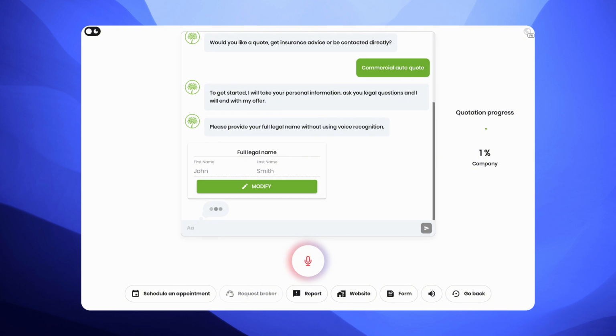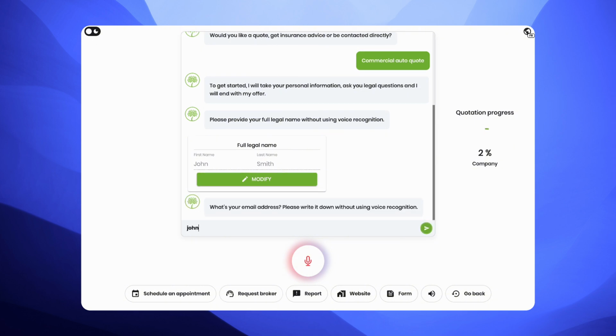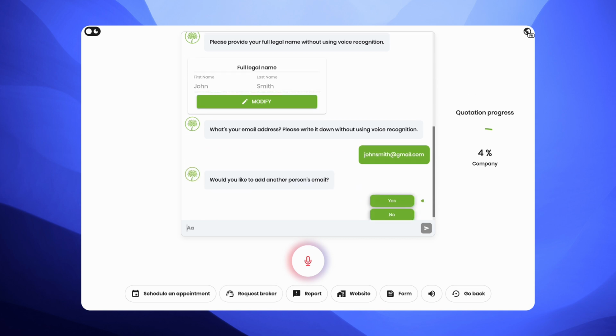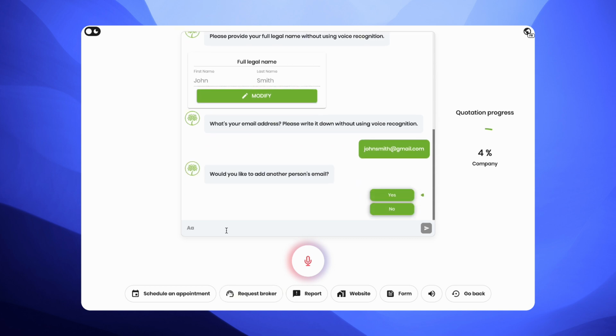First, the client types in their name without voice recognition. There are some questions that will request this, specifically information that can be spelt differently from how they sound. Olivo has a form view that can be used in a hurry.